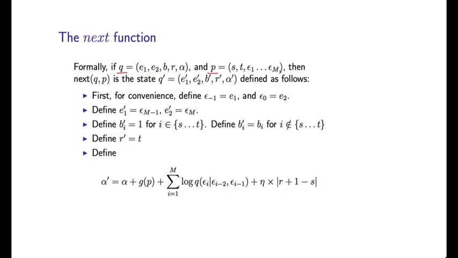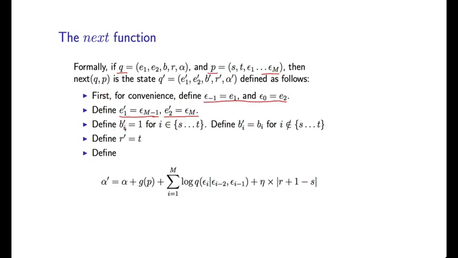We'll call this epsilon 1 through epsilon M. Then this next state is the state Q primed with new elements, E1 primed, E2 primed, B primed, R primed, alpha primed. These are calculated as follows. So let me just briefly give a sketch here. E1 primed is epsilon capital M minus 1. E2 primed is epsilon M, so we just take the last two words in this phrase. And we've got to be slightly careful about the case where this phrase is just one word long. These definitions capture that.